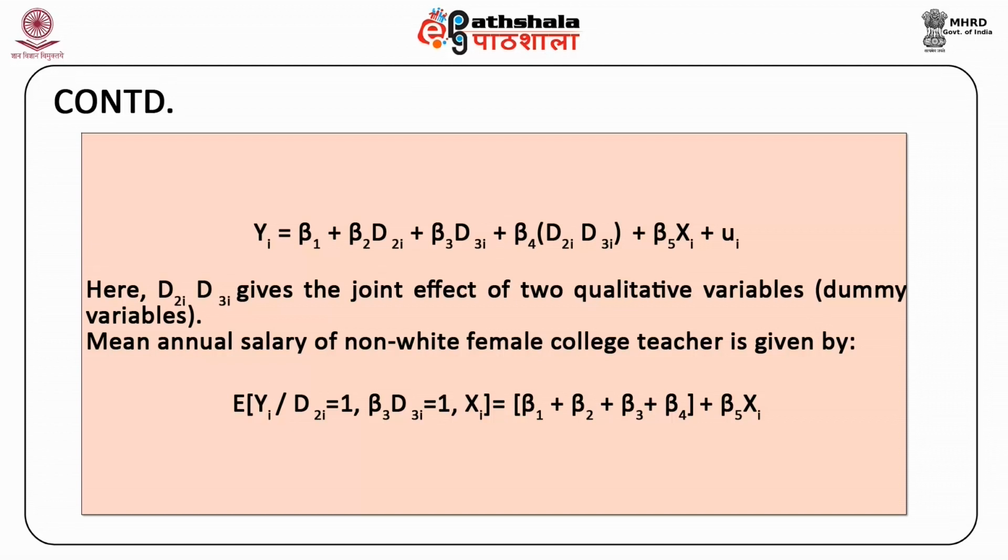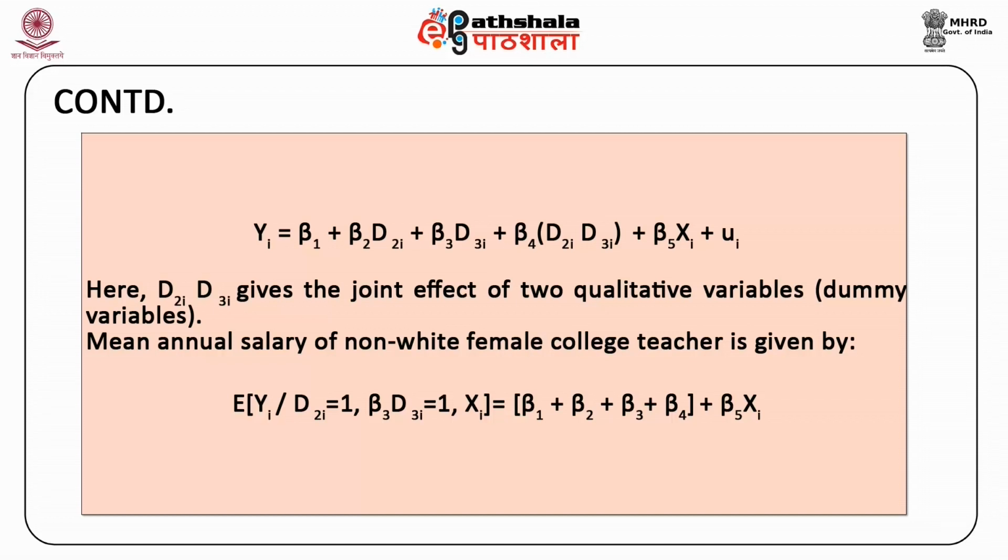Now the mean annual salary of a non-white female college teacher is given by the expected value of Yi given D2i is equal to 1, D3i is equal to 1, keeping Xi constant, which is equal to beta 1 plus beta 2 plus beta 3 plus beta 4 plus beta 5 Xi.